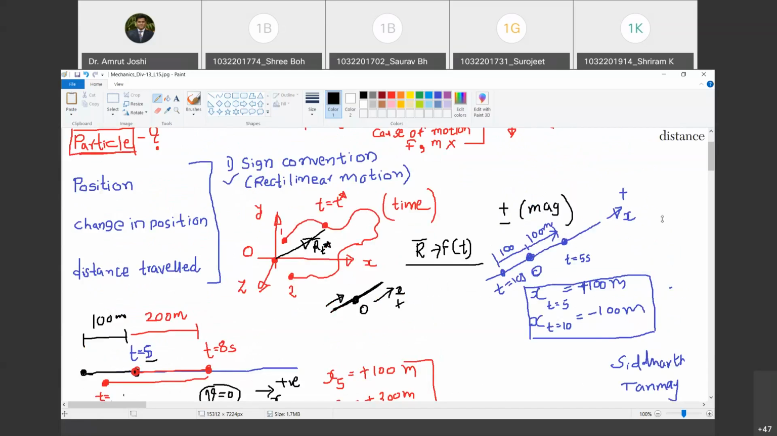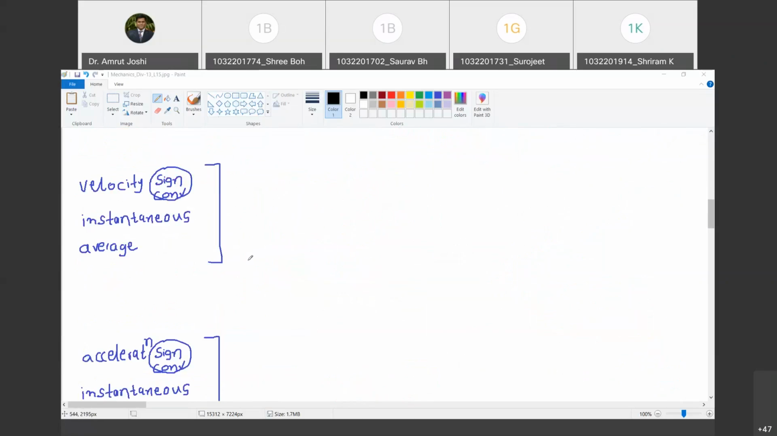So have we understood what is position, what is change in position, and what is distance traveled? How are they related? And how reversal of direction of motion plays an important role in deriving the relationship between change in position and distance traveled? Have we understood all this? Yes, sir. And have we understood the sign convention for position in relative motion, in rectilinear motion? Yes. Chalo, so now let us venture to the next quantity, and that is velocity.